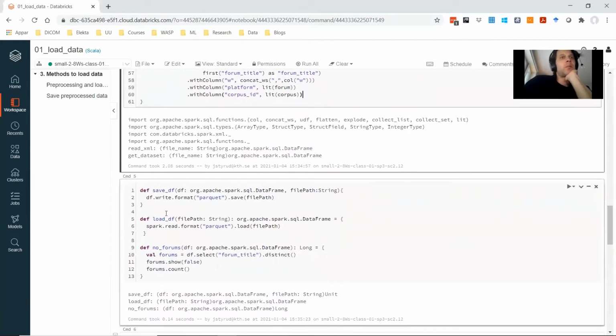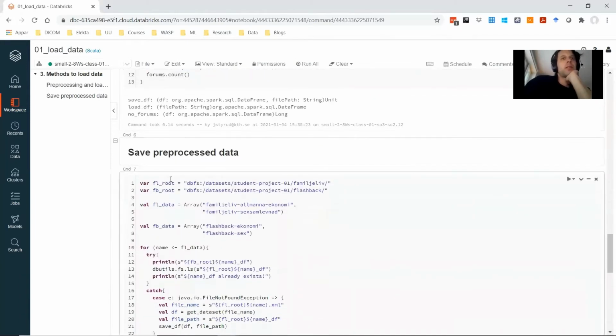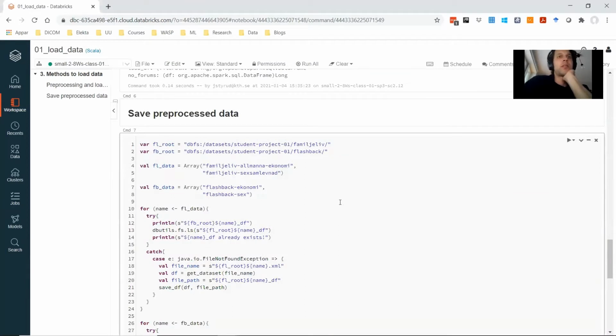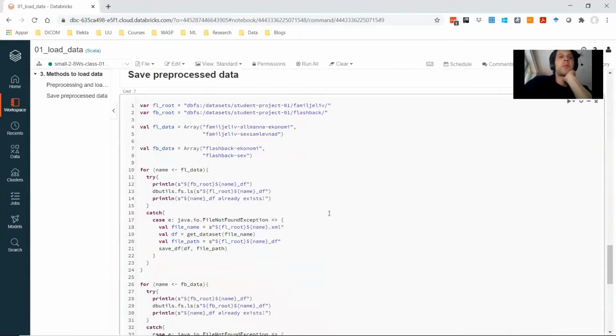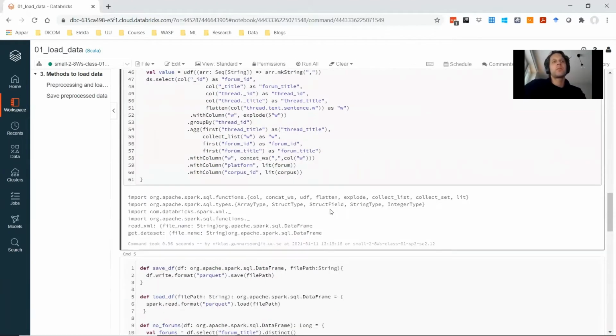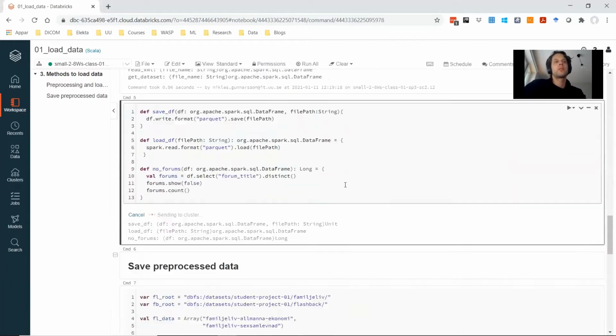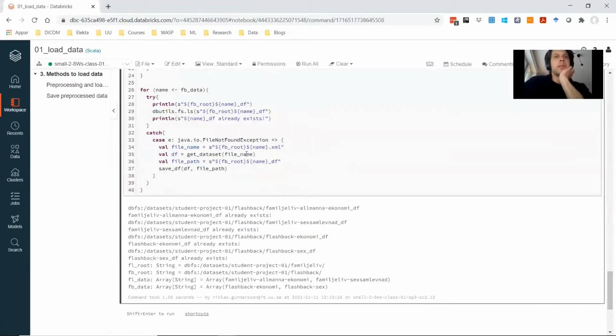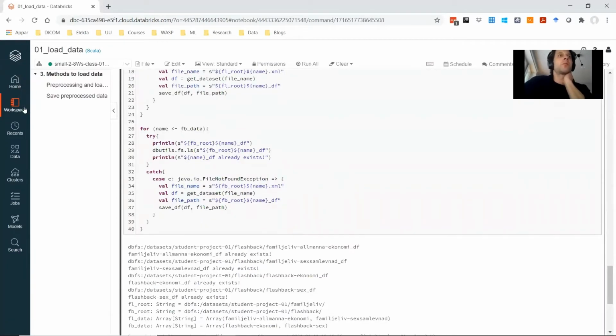And we also have some methods to load and save the data frames so that we can save it to the file storage and read it when we want to use it, so we don't need to do this pre-processing step every time. Just running the functions. It already exists, so we don't need to save it once more.